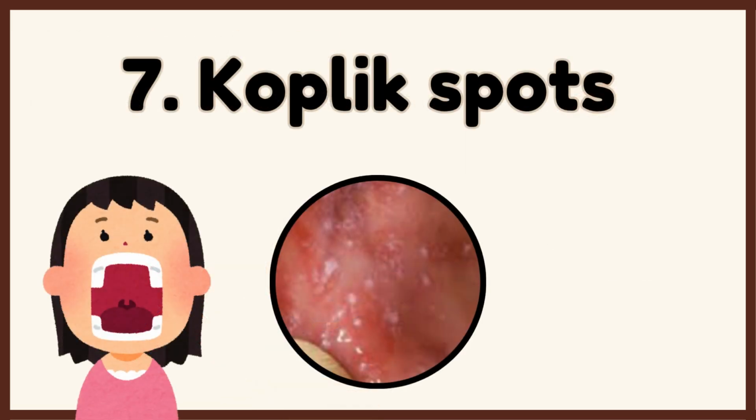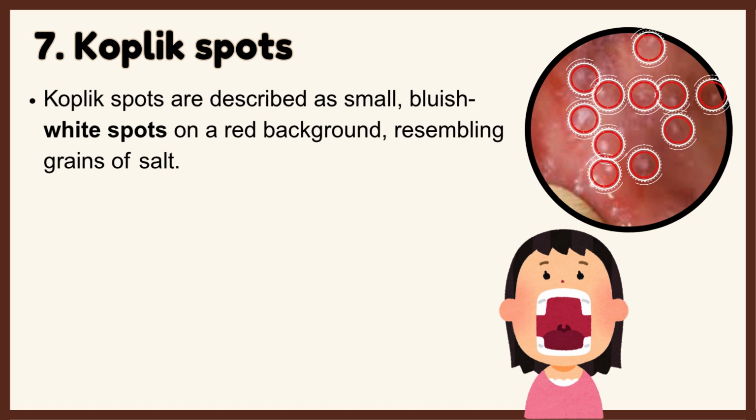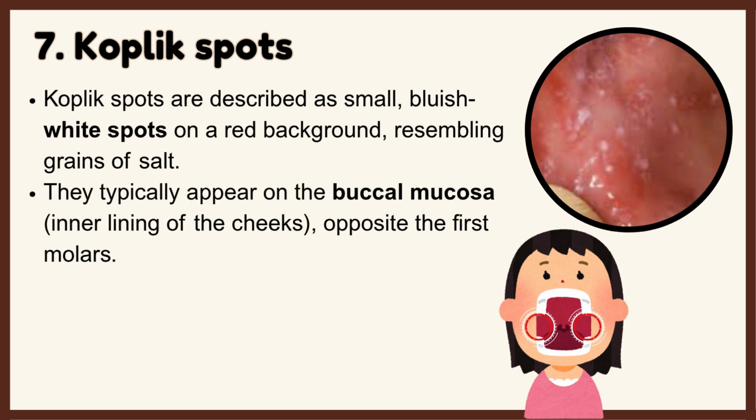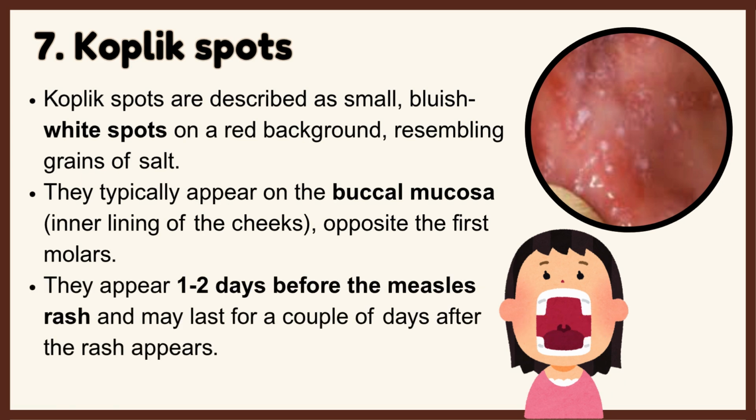Koplik spots. Koplik spots are described as small, bluish-white spots on a red background, resembling grains of salt. They typically appear on the buccal mucosa, the lining of the cheeks, opposite the first molars. They appear 1 to 2 days before the measles rash, and may last for a couple of days after the rash appears.